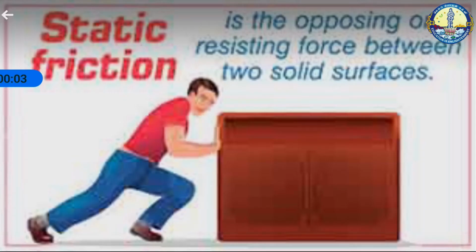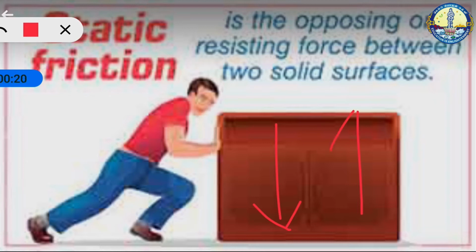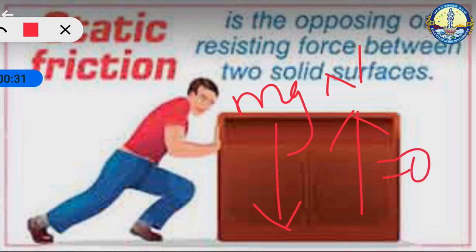Static friction. Static friction is the force which opposes the initiation of motion of an object on the surface. When the object is at rest on the surface, only two forces act on it: the downward gravitational force and the upward normal force. This is marked as N and this is mg. The resultant of these two forces on the object is 0. So as a result, the object is at rest.